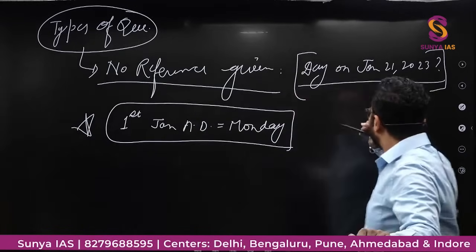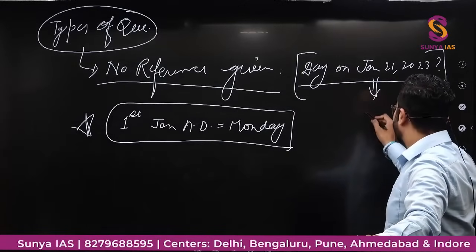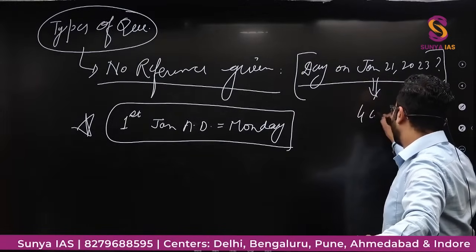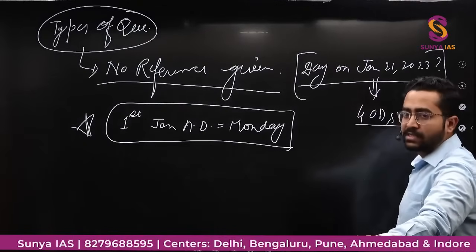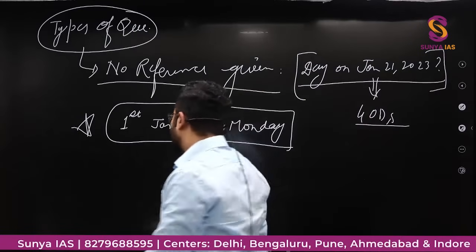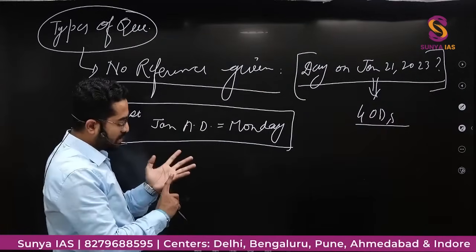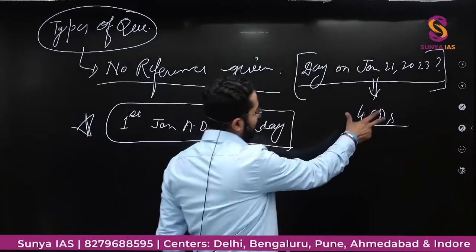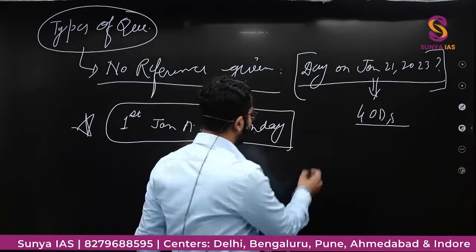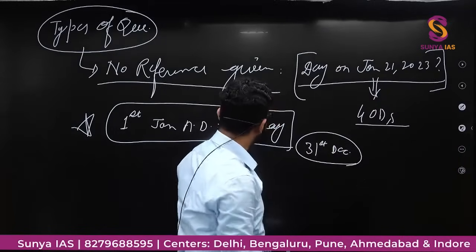So let's say on solving there comes 4 odd days. So 1st January AD is Monday, and 31st December something would be Sunday.